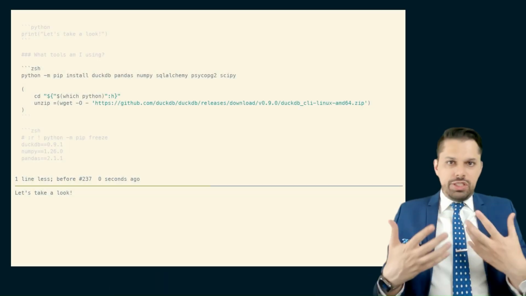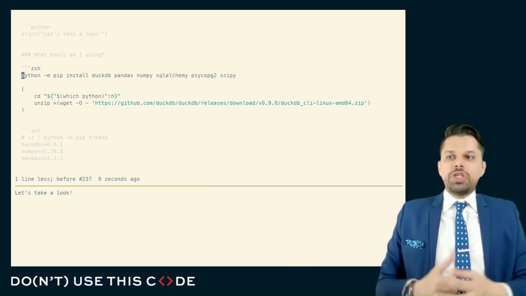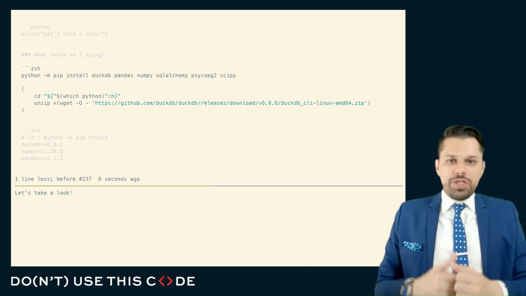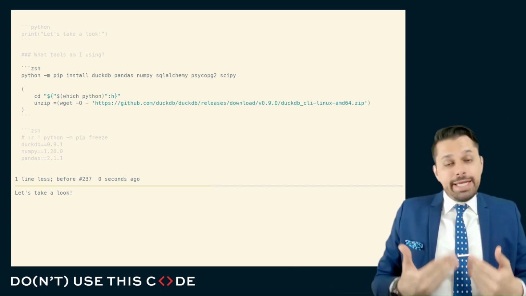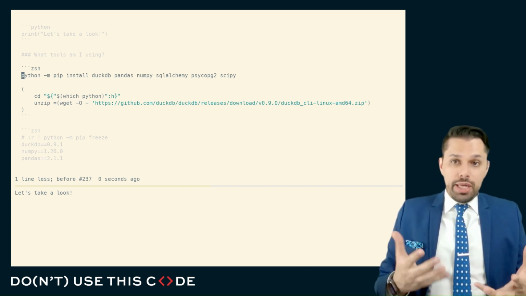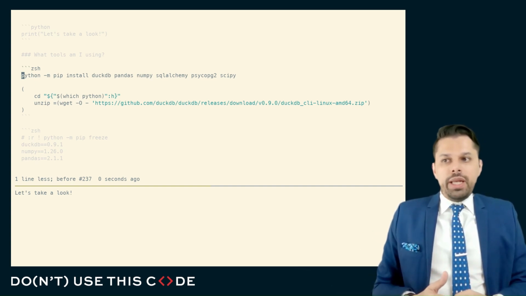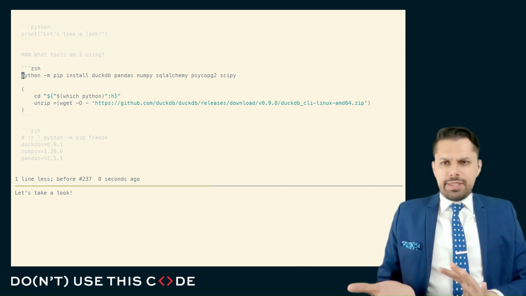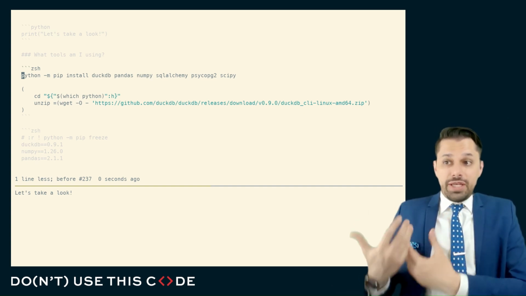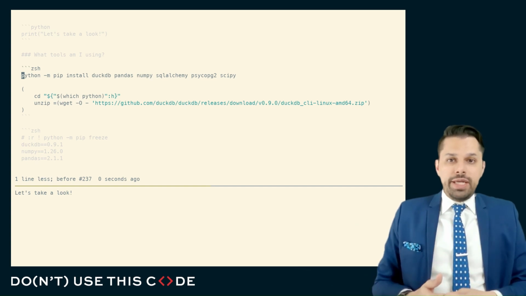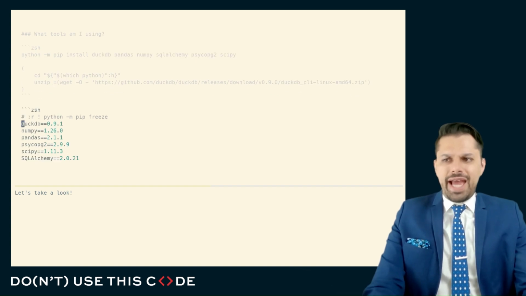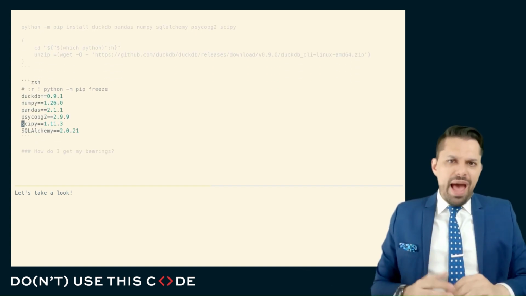Now, just to give you a sense of how I put together this investigation of DuckDB, we're working off of the latest version of DuckDB. As of this presentation, DuckDB hasn't yet hit version 1.0, whatever that may signify to you in terms of its maturity. We're at version 0.9.0. I'm going to compare DuckDB against other tools that you might use for similar use cases, specifically SQLite, as well as in-memory data analysis tools like pandas. If you're curious about the exact versions that we're using, this is about the exact versions.